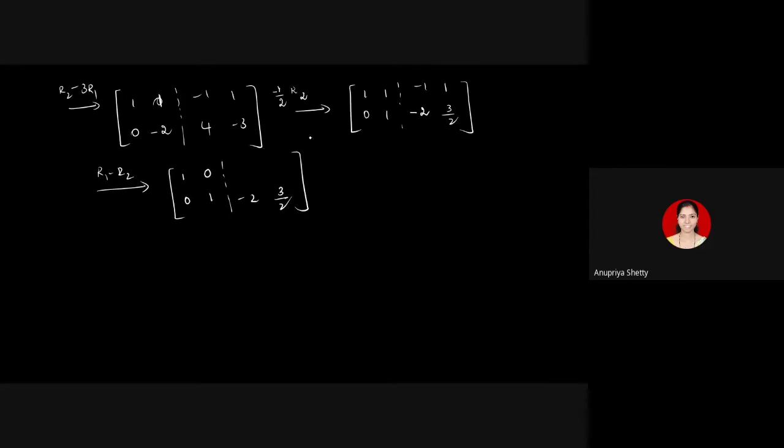The second row as it is, minus 1 plus 2. I would get 1. Then 1 minus 3 by 2. 1 minus 3 by 2 is, what is it? Minus half?